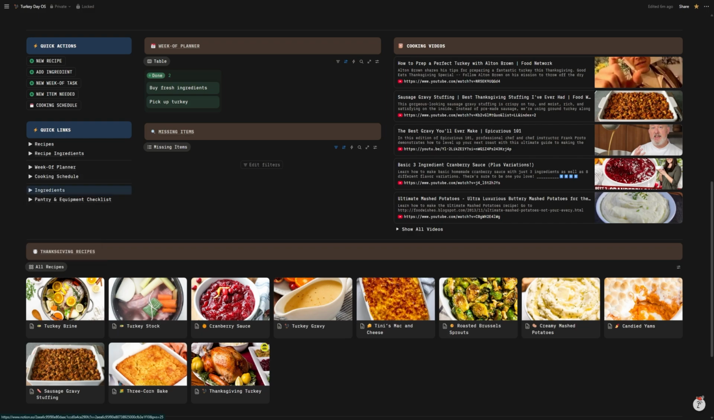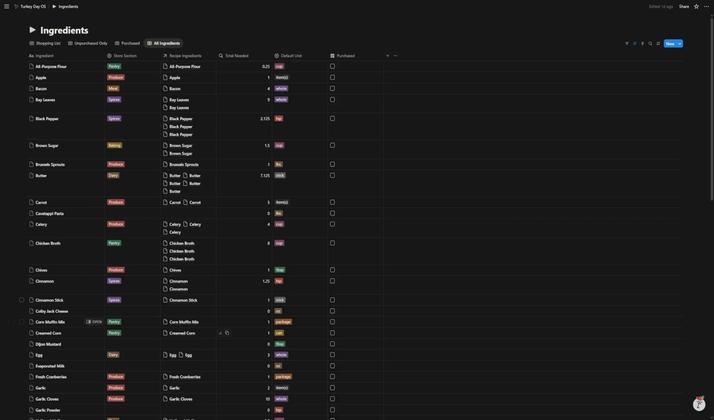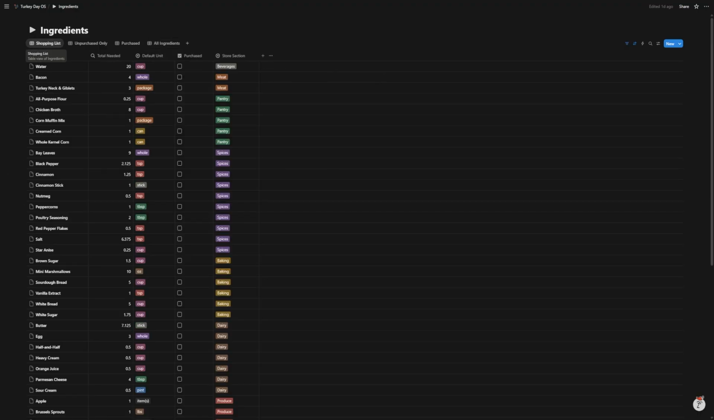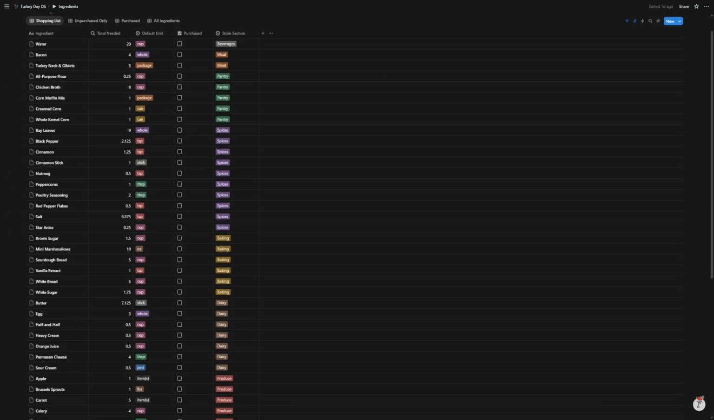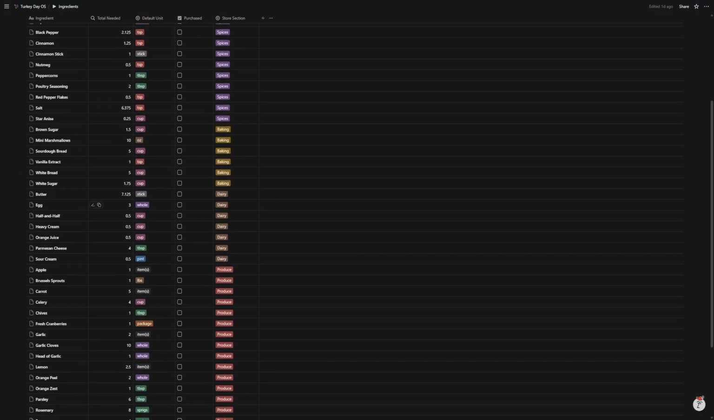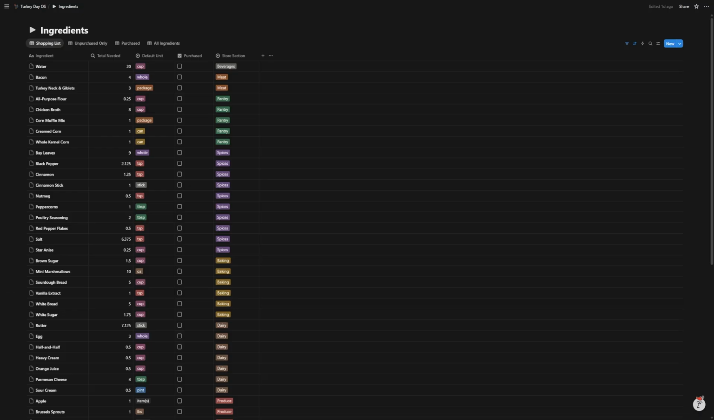So for ingredients, these are the totals. I created this one called shopping list, which is telling me here's everything you need based on the recipes that you're going to make this year. So I'm going to need 20 cups of water for the brine and 4 slices of bacon, but it says 3 turkey neck packages, which isn't really accurate.